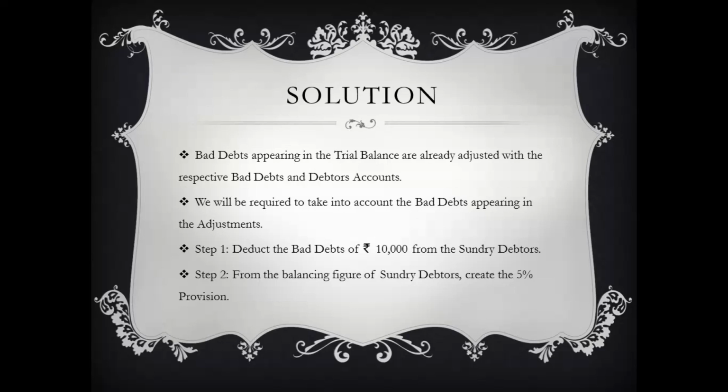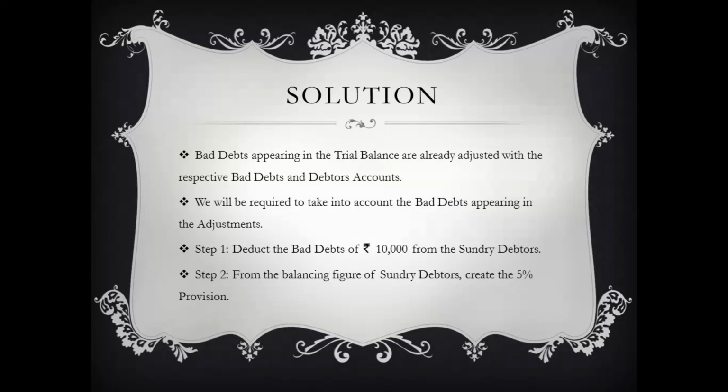Now we have a bad debts figure of 5,000 appearing in our trial balance, which means this particular bad debts account has already been adjusted with the sundry debtors. So we need not bother about it. We will be required to take into account the bad debts appearing in the adjustments.